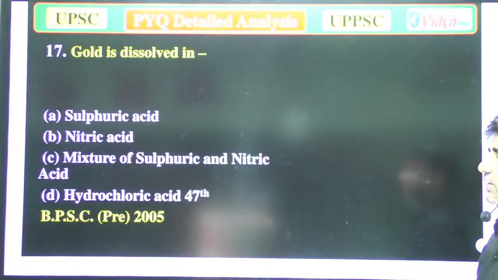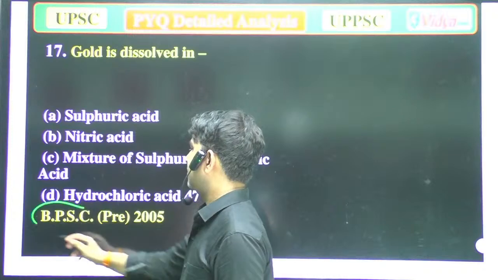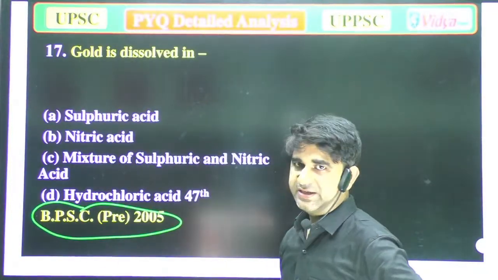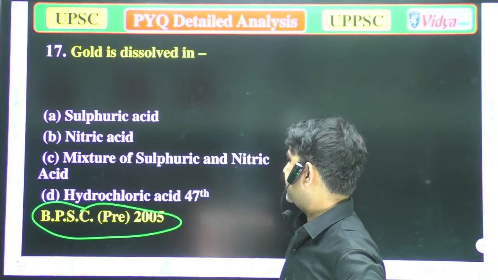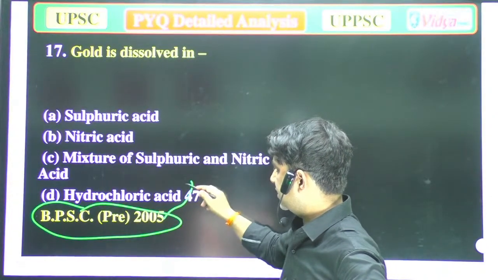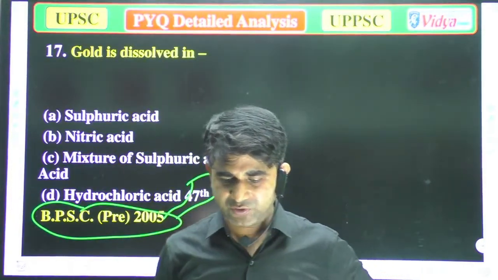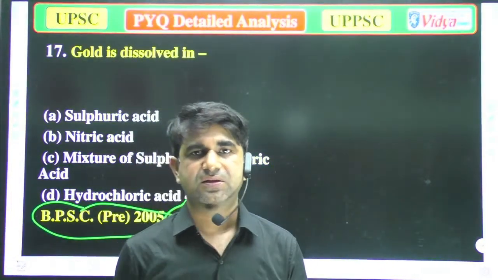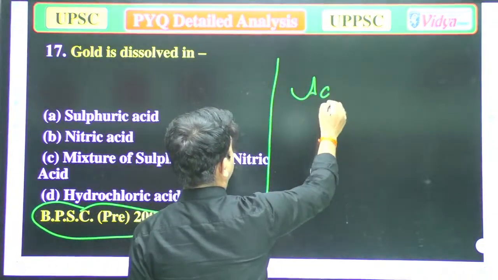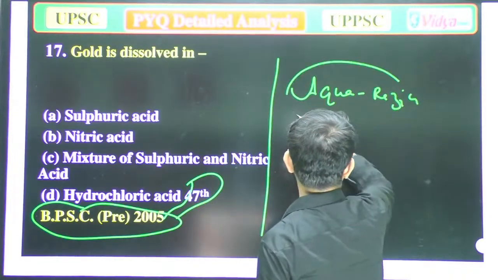Gold is dissolved in, again BPSC: A, sulfuric acid; B, nitric acid; C, mixture of sulfuric acid and nitric acid; and D, hydrochloric acid. And it was asked in the 47th BPSC. So I think all of you are aware of aquaregia. There is a substance, aquaregia.